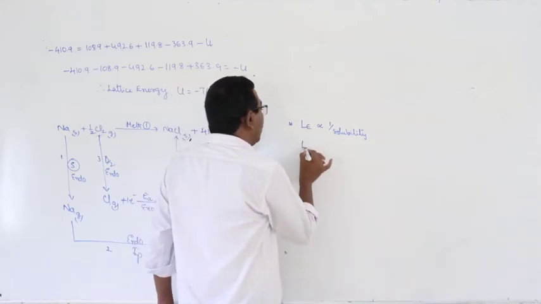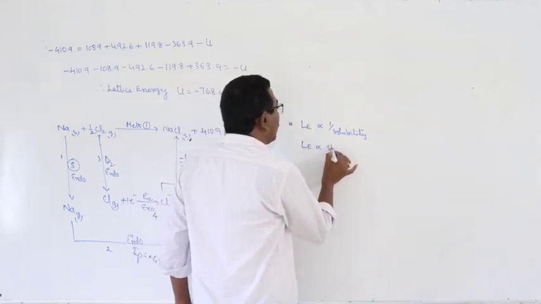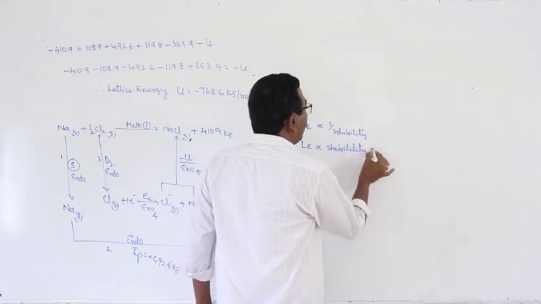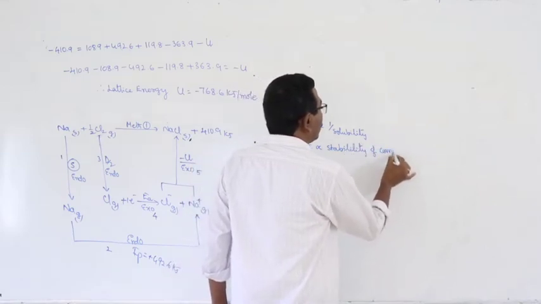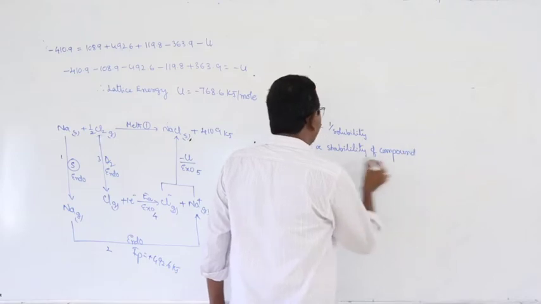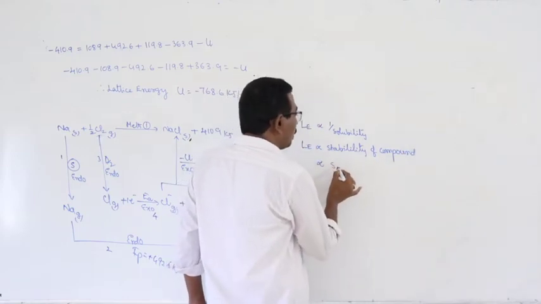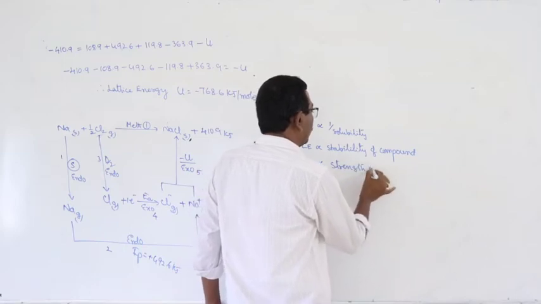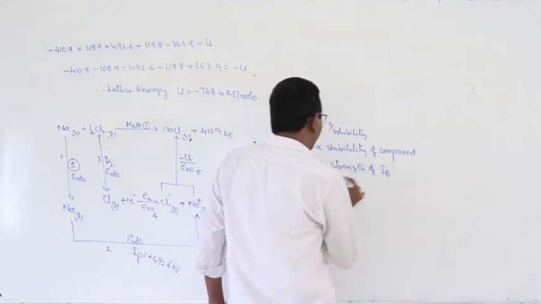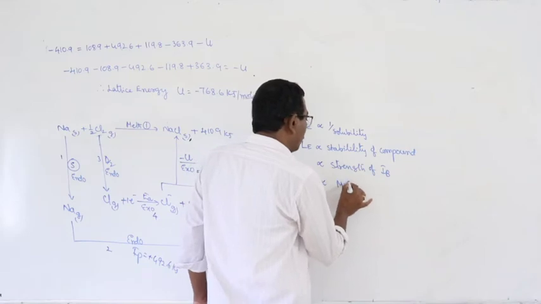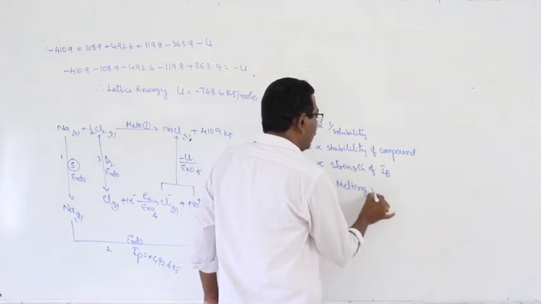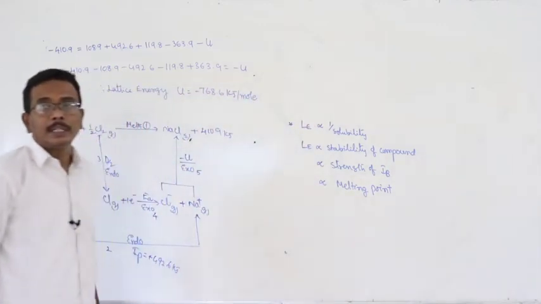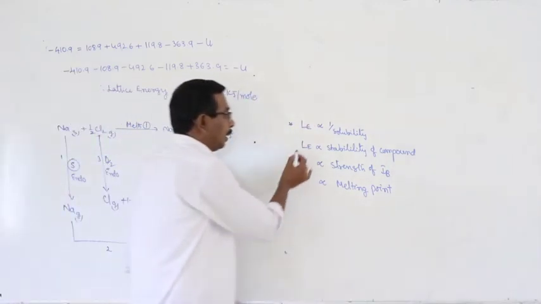And lattice energy is directly proportional to stability of compound, and directly proportional to strength of ionic bond, directly proportional to melting point.